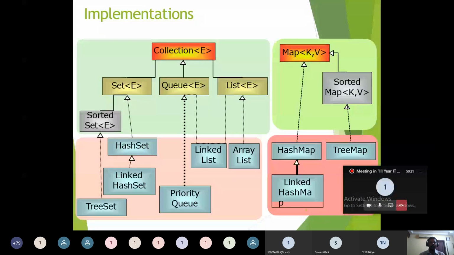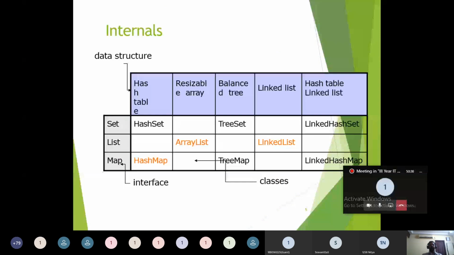Once every class discussion is completed, then we will see how the programs are implemented using these classes. And this table is a very important table.